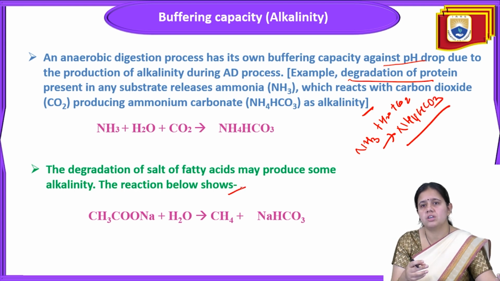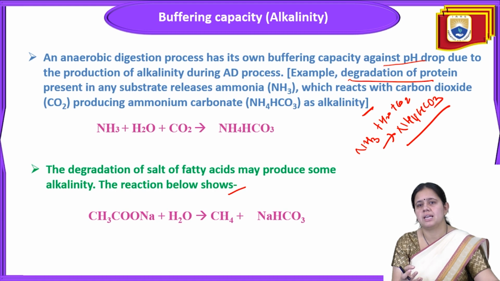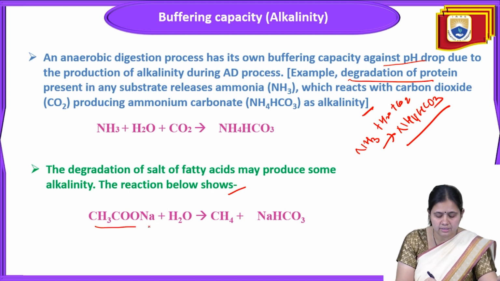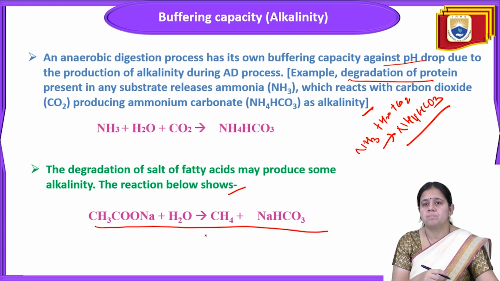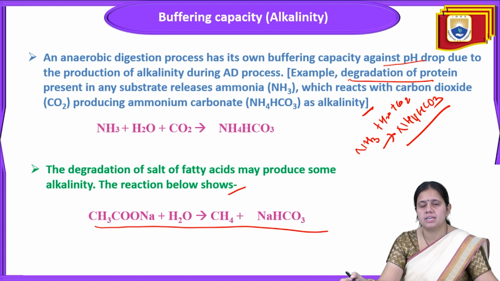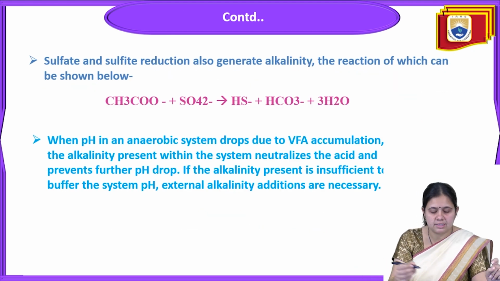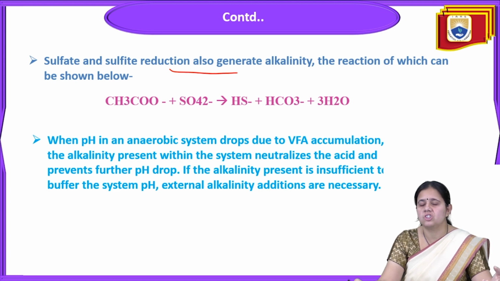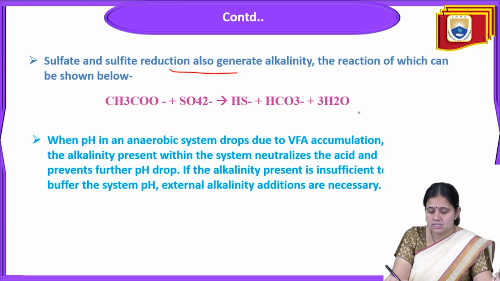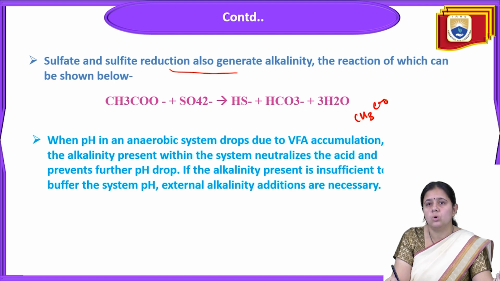Degradation of salts of fatty acid may produce some alkalinity, and the reaction is like this: CH3COONa plus H2O will give methane plus NaHCO3. So this is about the buffering capacity, alkalinity. Sulfate and sulfide reduction also generate alkalinity, the reaction of which can be shown like this: CH3COO- plus SO4 2- will give HS-.